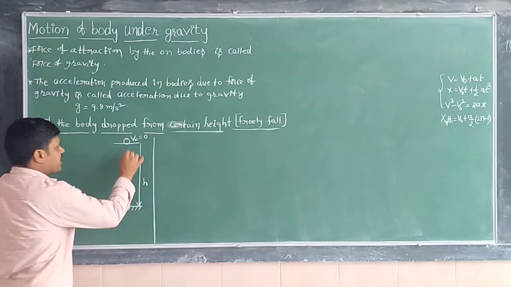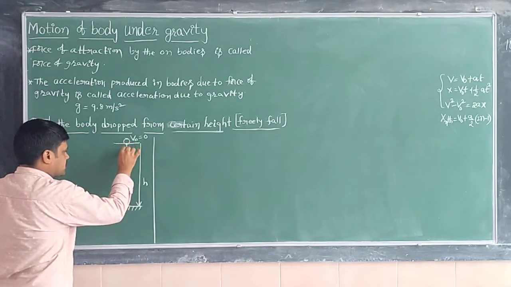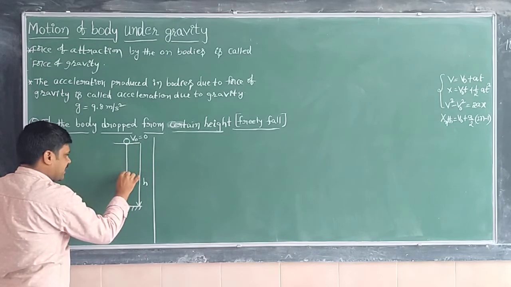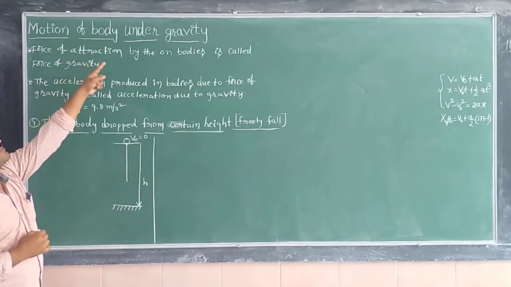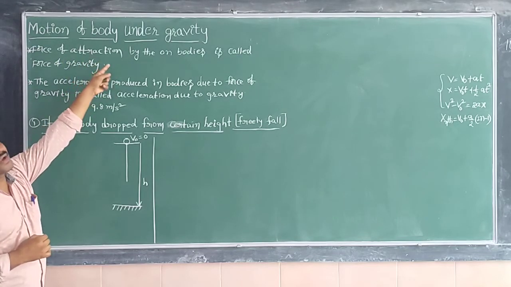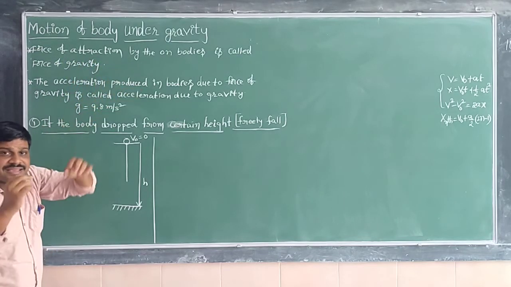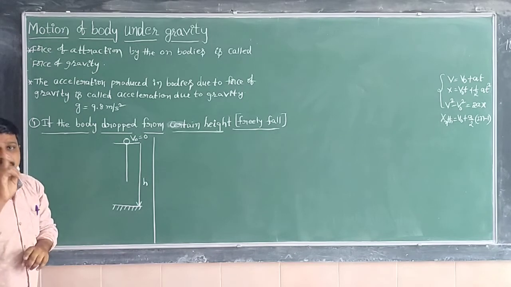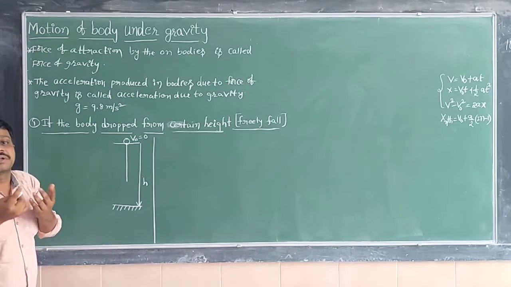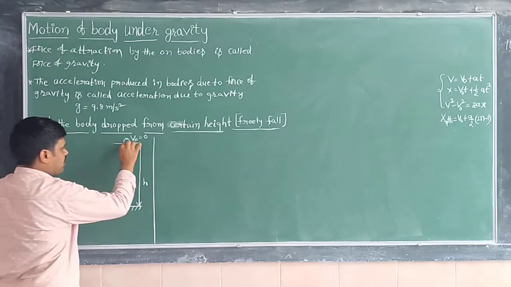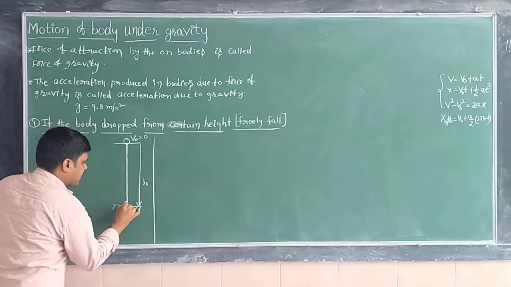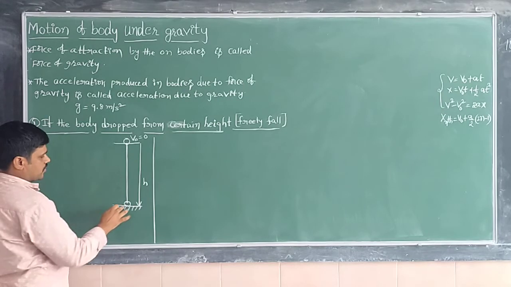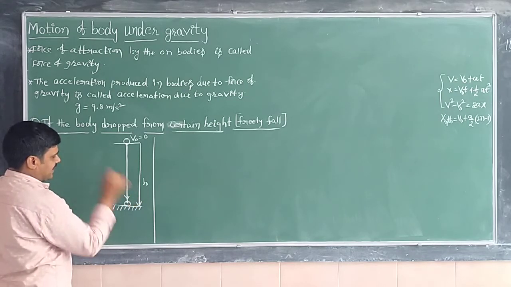Now, if you drop the body from this point, of course, it is going to travel in which path? Straight line path. That means the motion of the body under gravity is also a one-dimensional motion, or motion in a straight line. So this body is moving along the straight line and finally it hits the ground.